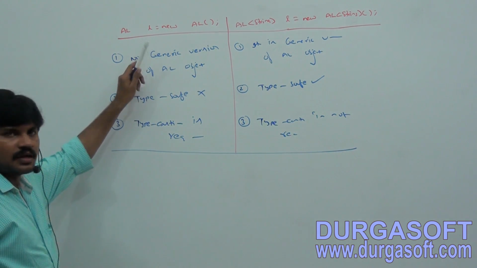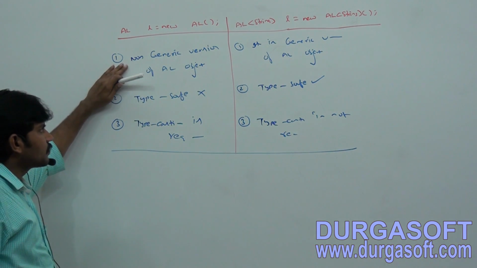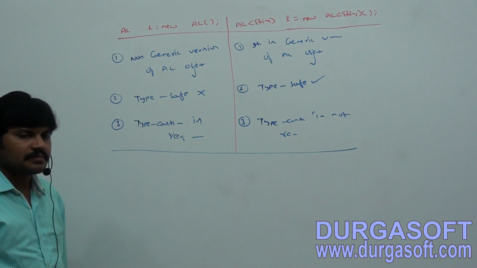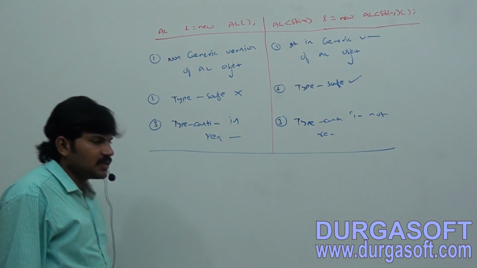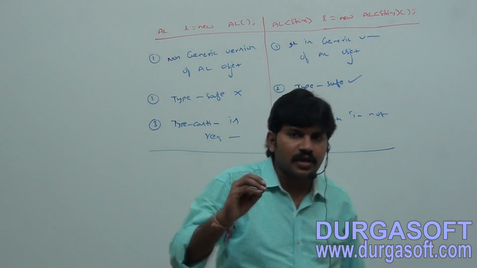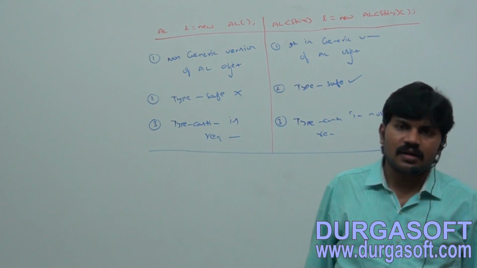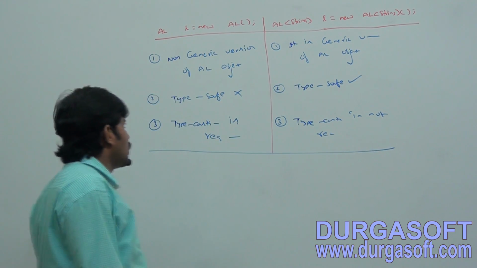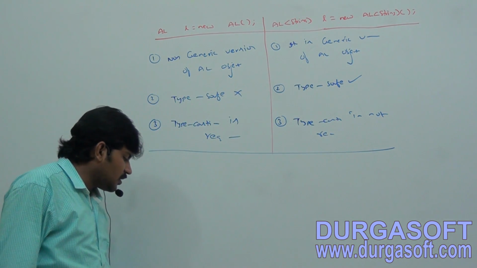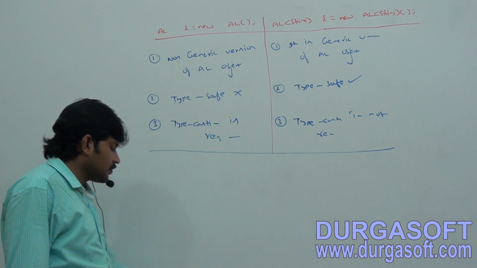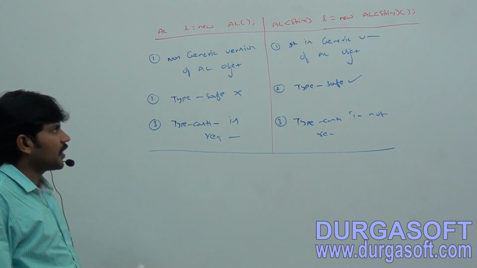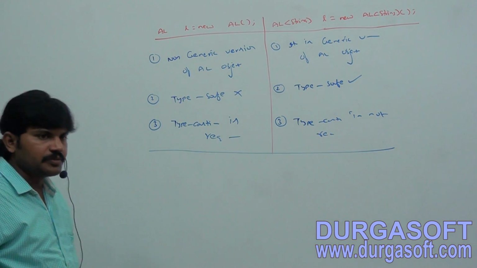Completed, right? First point. It is a non-generic version of array list object.